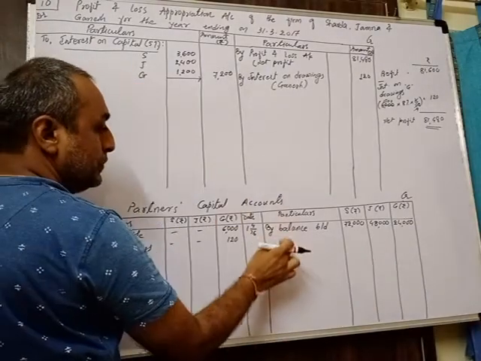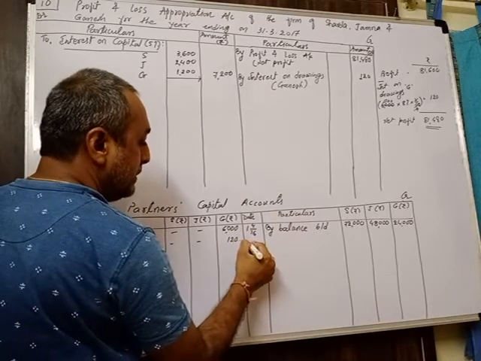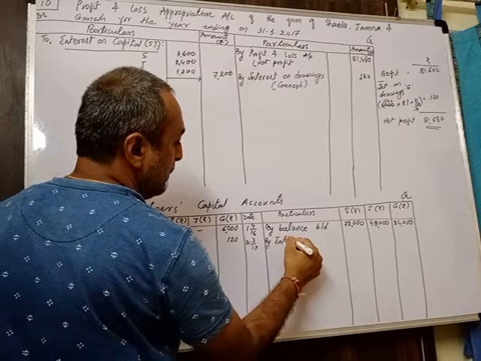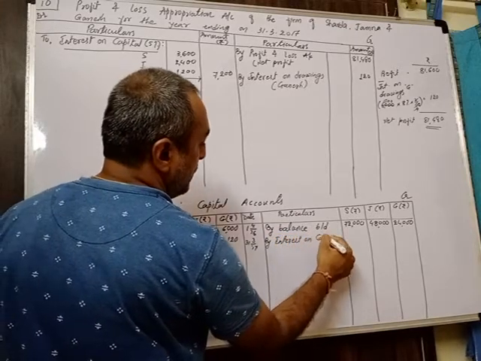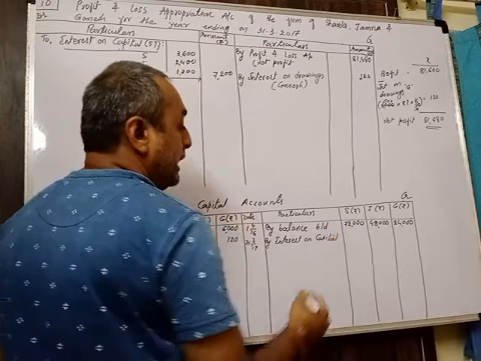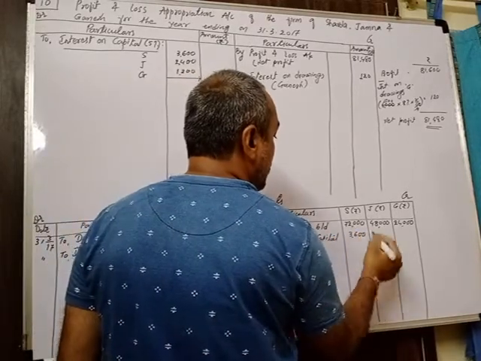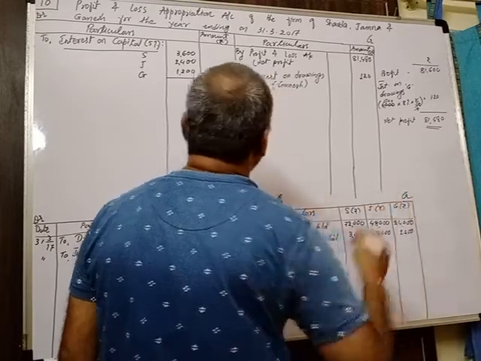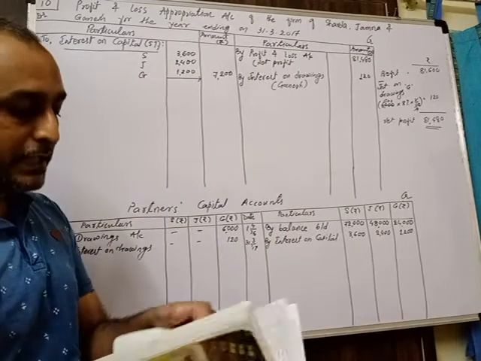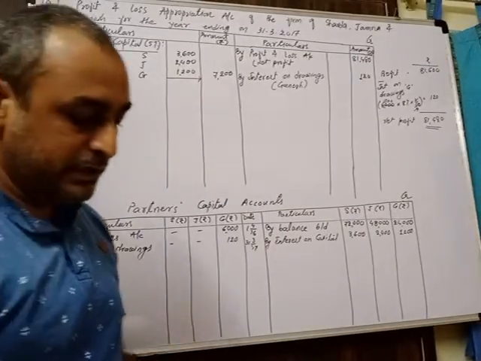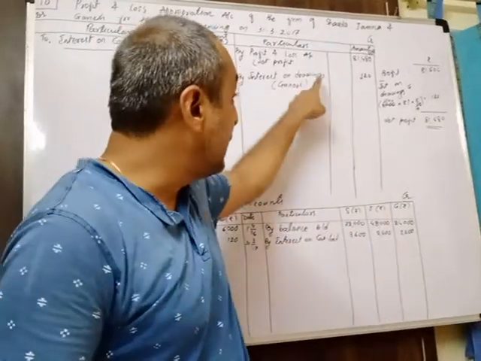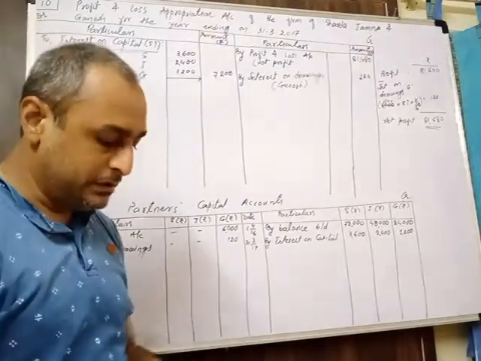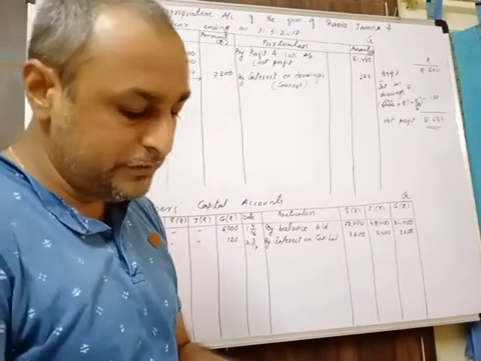Second effect of this shown in the partner's capital accounts credit side. Date 31/3/17 by interest on capital, and amount in the column of each partner 3,600, 2,400 and 1,200. Then second point, 8% per annum interest will be charged on drawings. It was already recorded in both the accounts, appropriation account and the capital accounts. Okay. Third point, monthly salary of ₹700 is payable to Sharda.